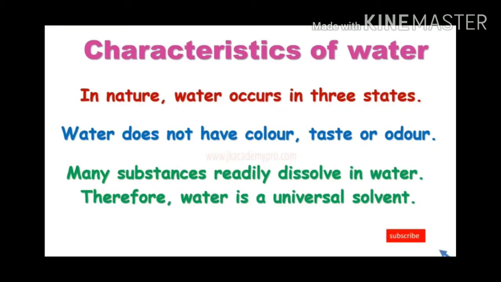Characteristics of water. In nature, water occurs in 3 states. Water does not have color, taste, or odor. Many substances readily dissolve in water. Therefore, water is a universal solvent. There is a high proportion of water in the blood of animals and the sap of plants. It is said that water is alive because no living things can survive without water. For drinking purposes, only a very small quantity of water is left on the earth.